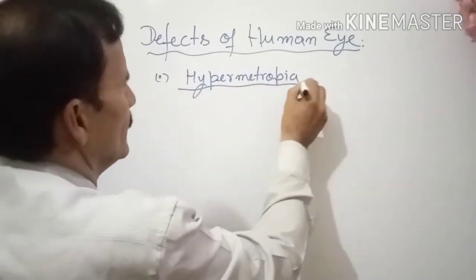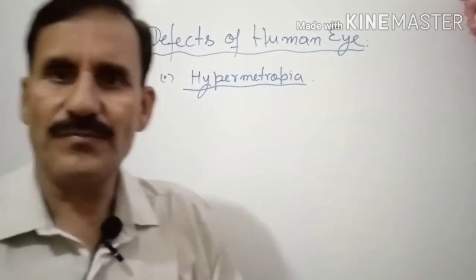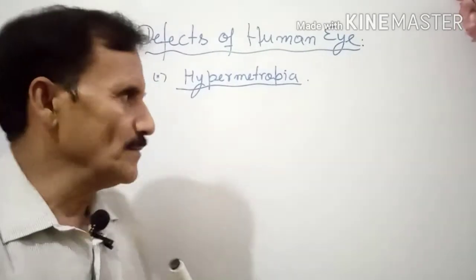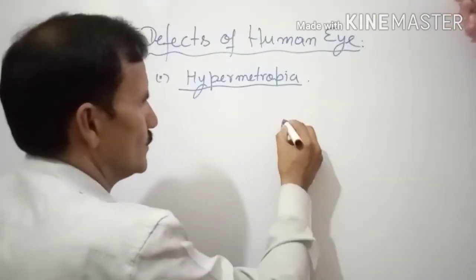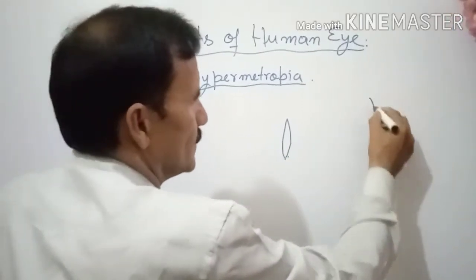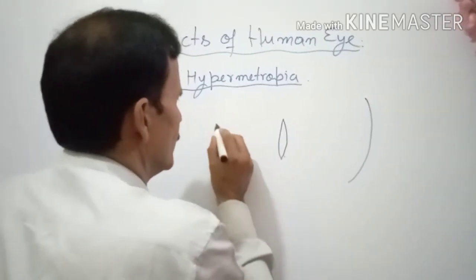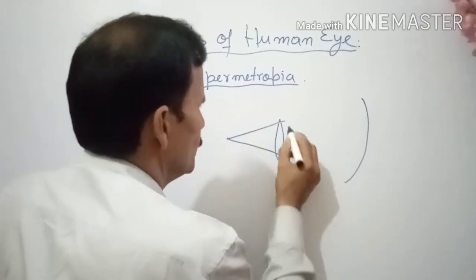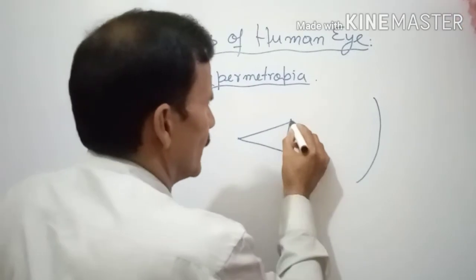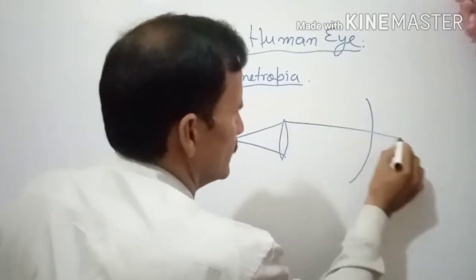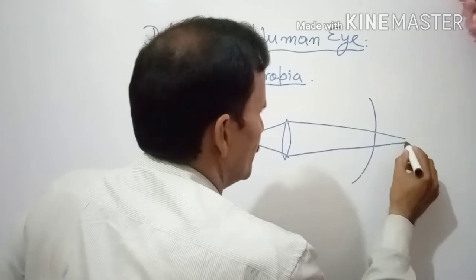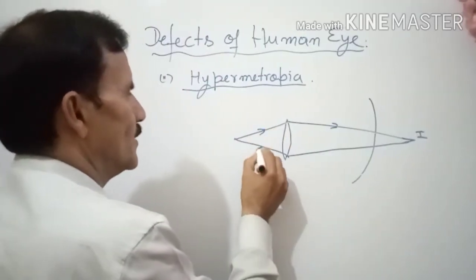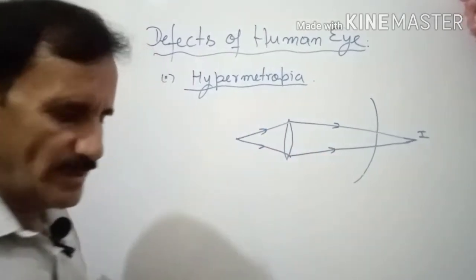Suppose by any means the focal length of the eye lens is increasing. When it increases, where is the image formed, and what is the reason? Suppose this is your eye lens and the retina is here. Now it is for nearer objects. Suppose rays are coming from a nearer object and they are focused after the retina. Here the image is formed, but for seeing, the image should be formed at the retina.